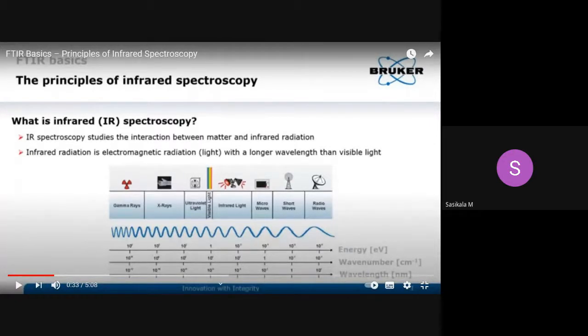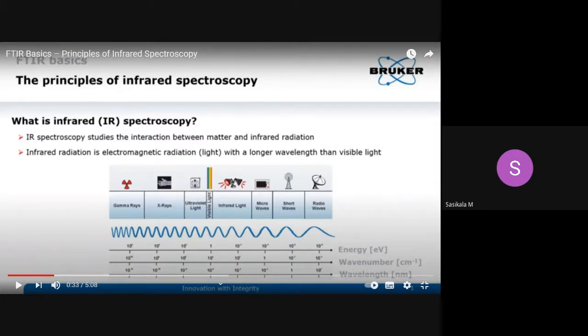This mid IR region is again divided into two regions. What is the range of mid IR region? You can type your answers in the chat box. Now forget about the other regions and focus only on the mid-IR region. Yes, 4000 to 667 centimeter inverse. Rubeshwaran is right, accurately it is 667 centimeter inverse.